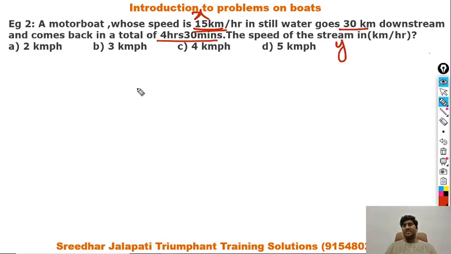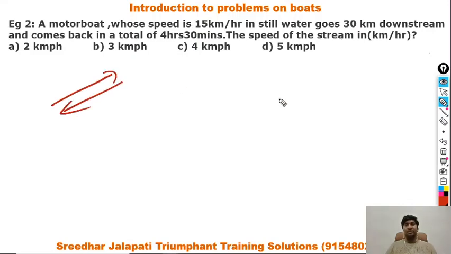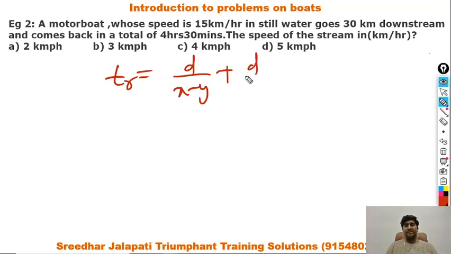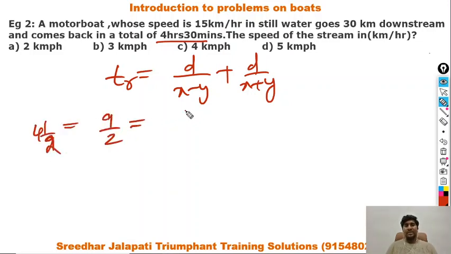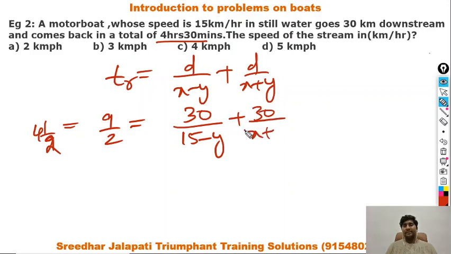So you are asked to find y. This distance is given. After reading the information, it's very clear that the boat is going to a place and coming back. So this is round trip journey. Therefore, what is the expression we write for round trip journey? Time taken for round trip journey is d by x minus y plus d by x plus y. So time is given as 4.5 hours. That is 4 1 by 2, which I can take as 9 by 2, is equal to d, which is given as 30, x is given as 15, y we do not know, plus 30 by x plus y. X is given 15, y is something which we are asked to find.